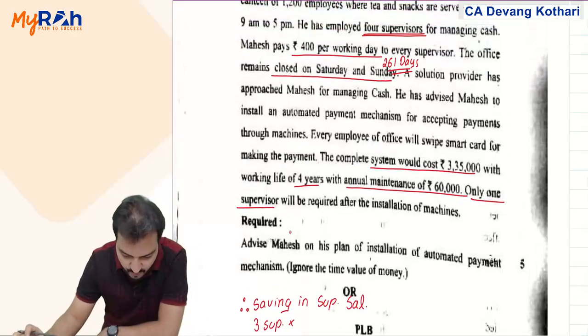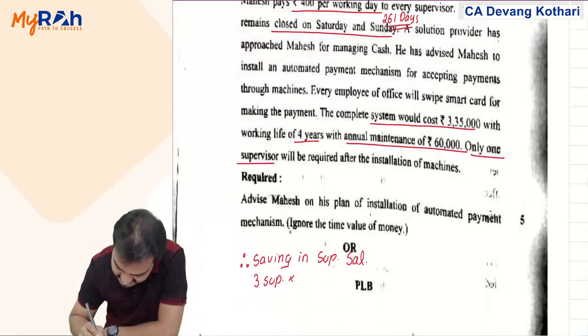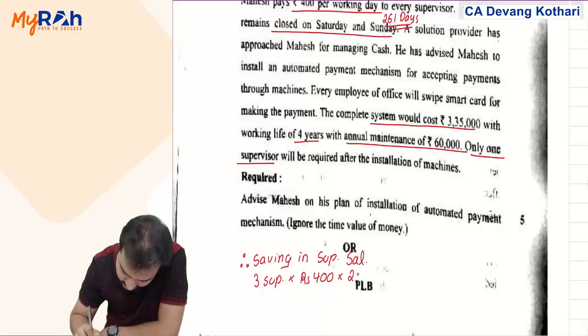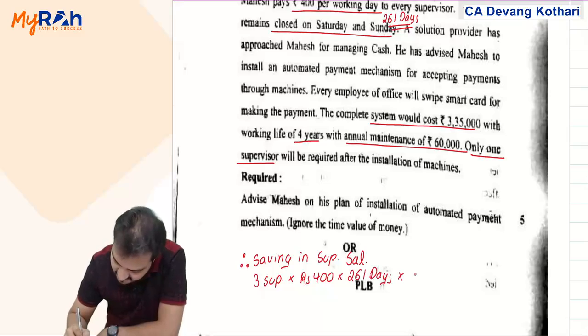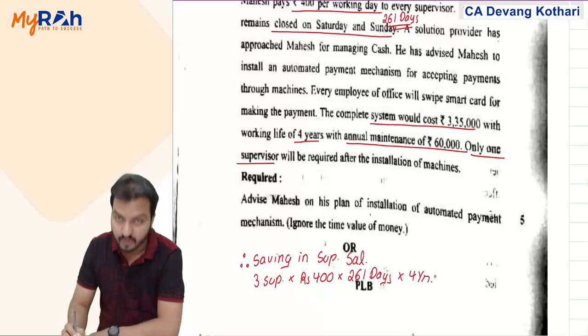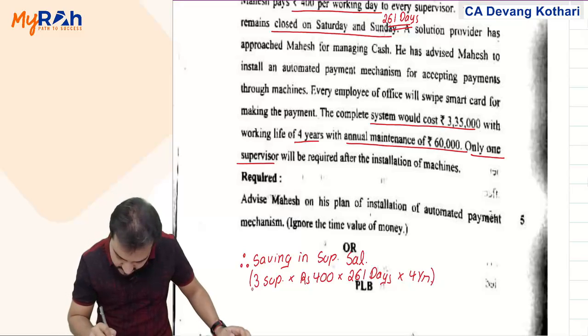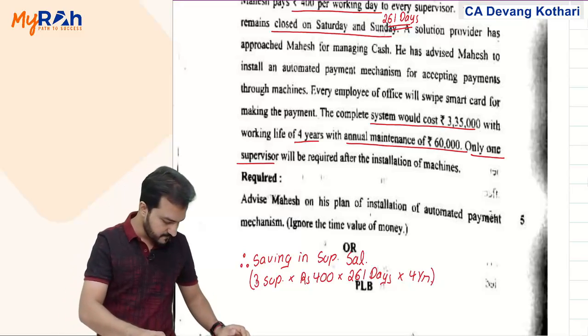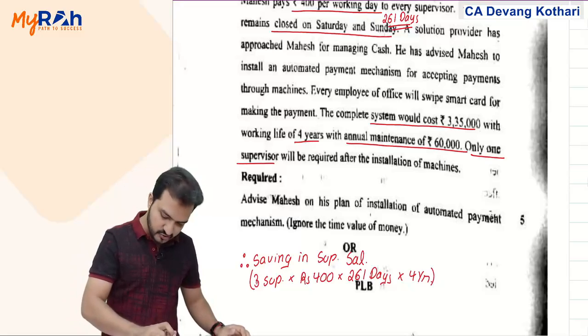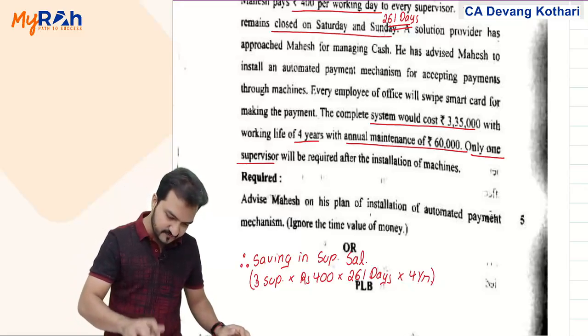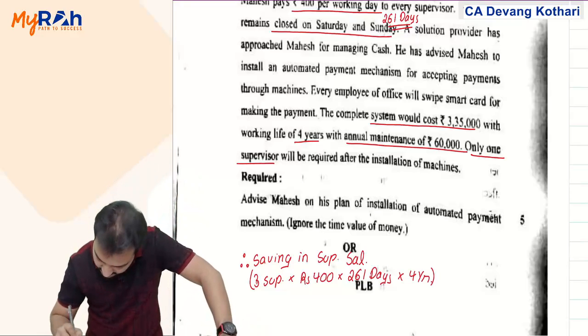I was paying them 400 per day for 261 days. 3 supervisors into 400 per day into 261 days. And I can save that for 4 years because the automated system has a life of 4 years. 3 supervisors into 400 into 261 into 4 years. That is 12,52,800.